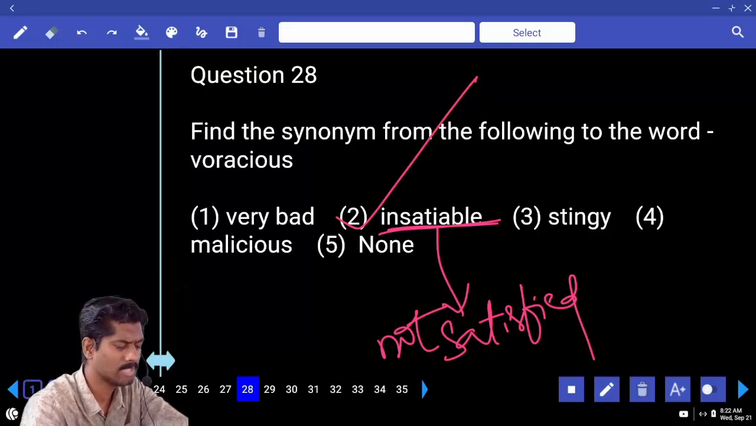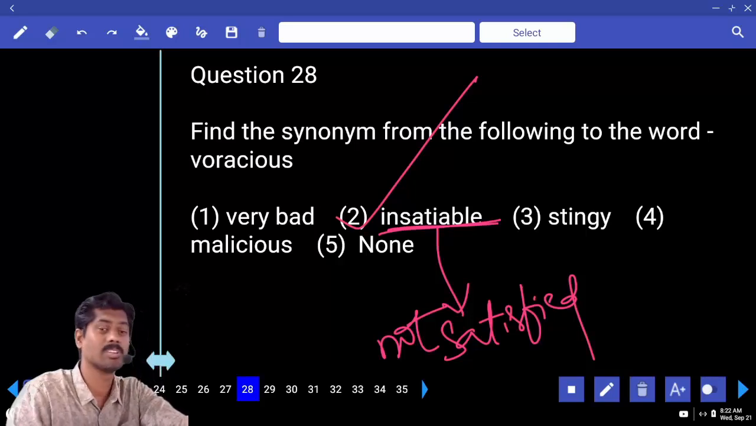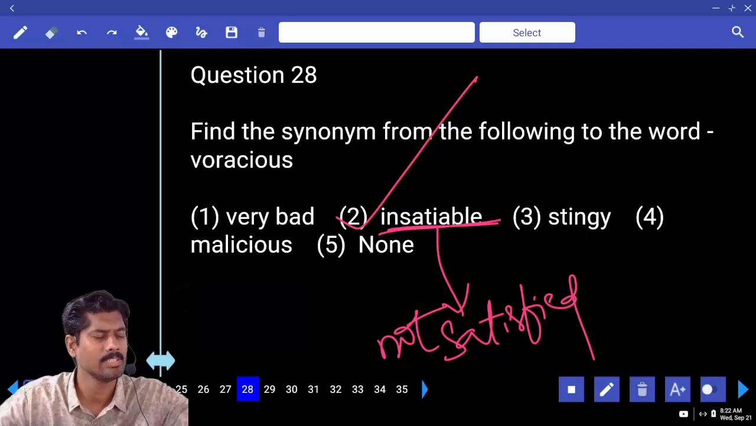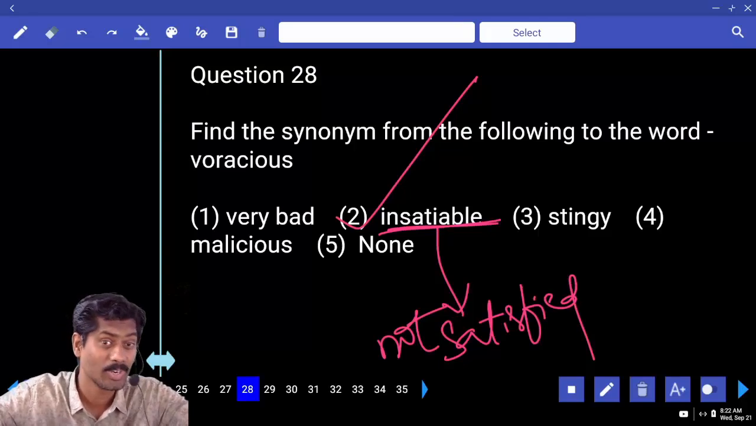How is Hyderabad? Hyderabad is good, but hostel is not. Why? What happened to hostel? Hostel is good, but food. What happened to food? Food is okay, but curries.